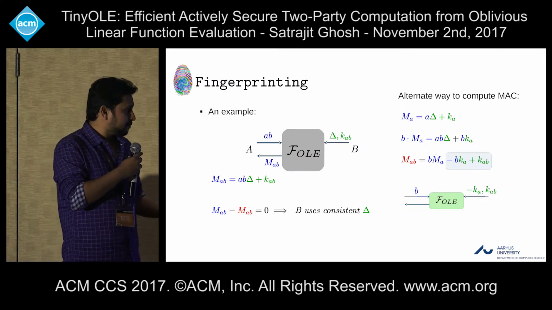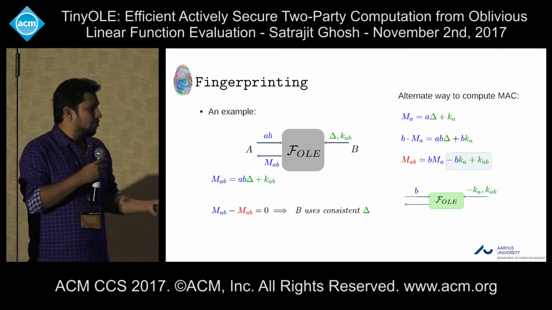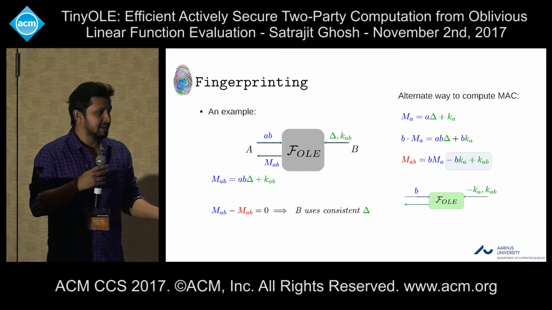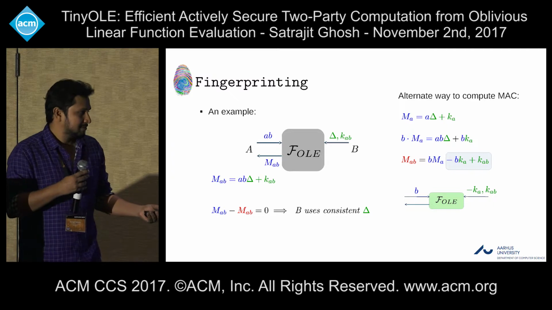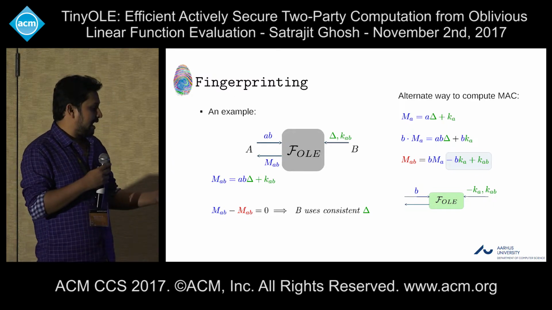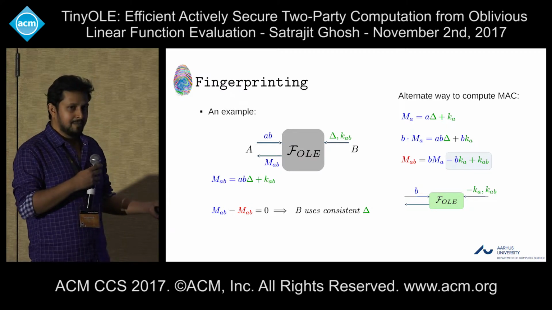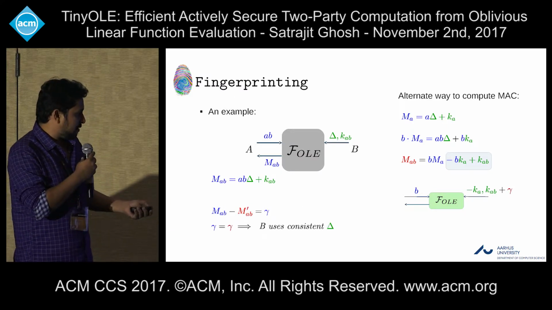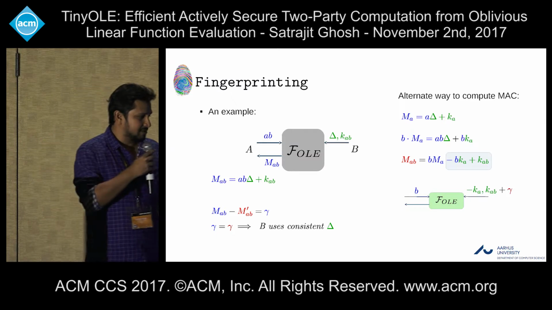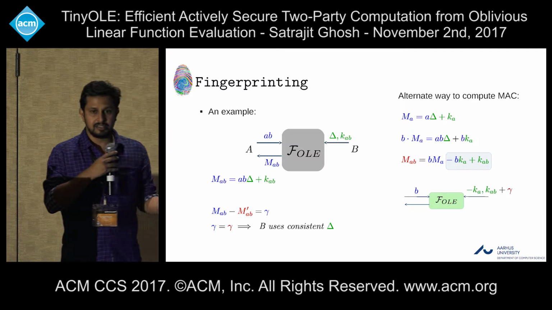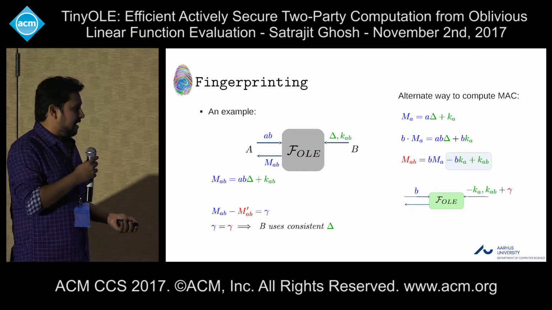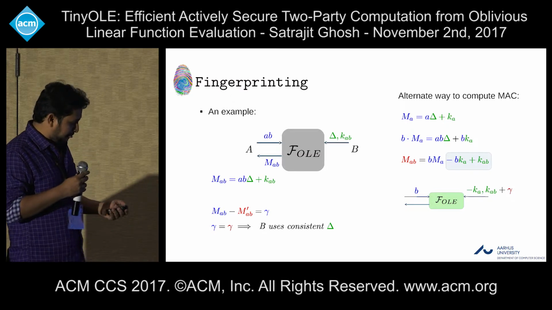But A can compute this B times MA locally. For this term, he needs some interaction. So again, he will use just one OLE call, and then he can compute MAB. Now, if these MACs are the same, that ensures the consistency of delta.